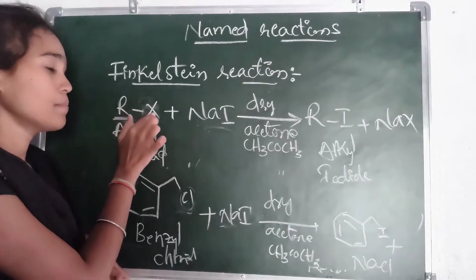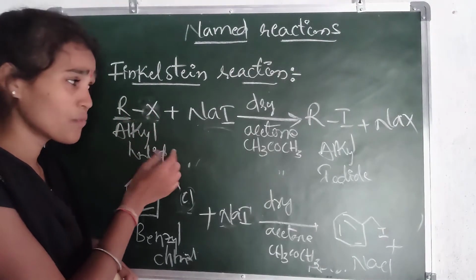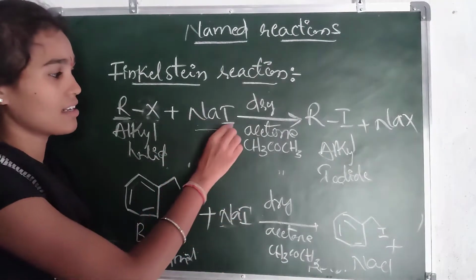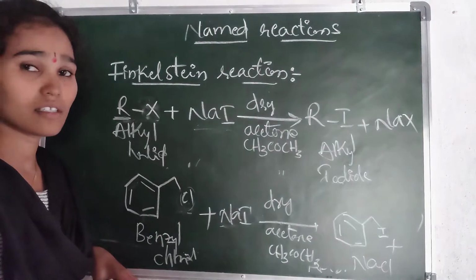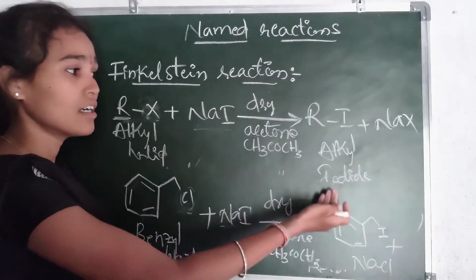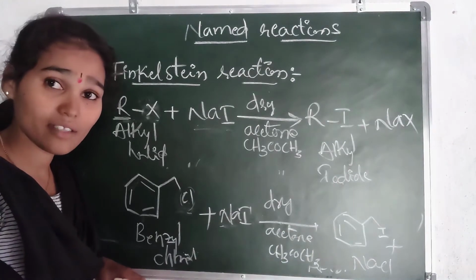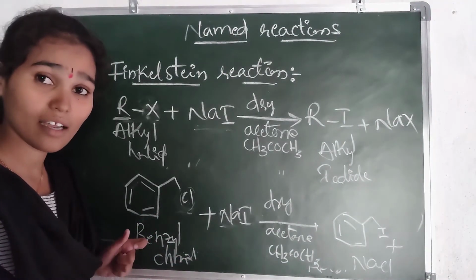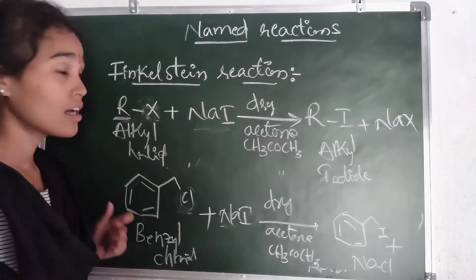This is the alkyl group, the halide group. Alkyl halides react with sodium iodide, NaI, giving NaCl, and in the presence of dry acetone we get the alkyl iodide. This is the Finkelstein reaction.